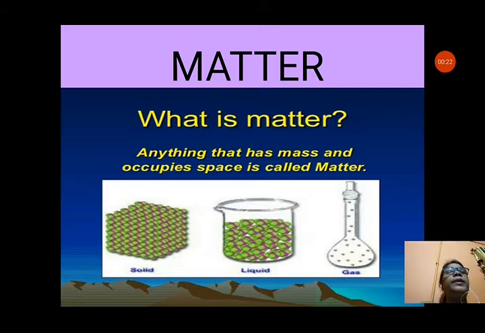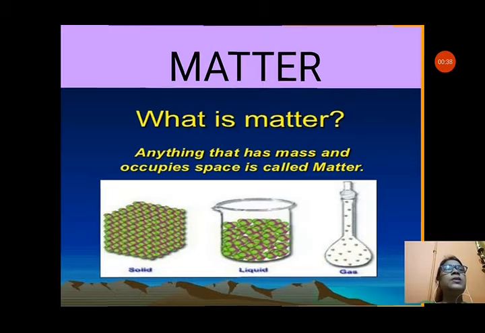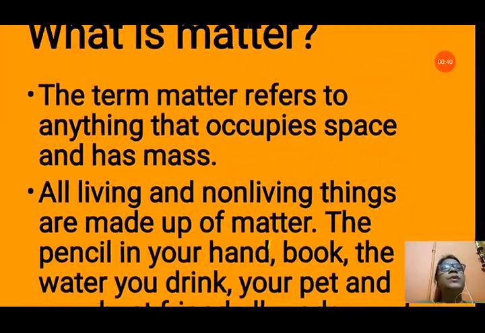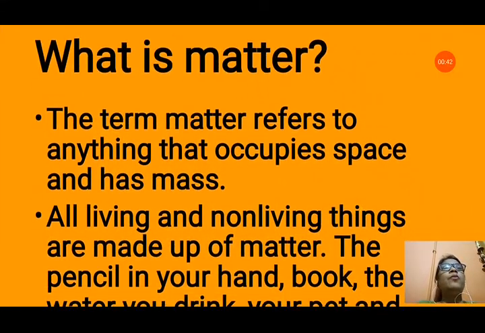Anything that has mass, that means it has weight, and occupies space. When you sit anywhere, you take some space, or when you stand anywhere, you take some space. That means you are also matter. So matter is something that has mass and occupies space. Next, we will discuss matter in broader form.